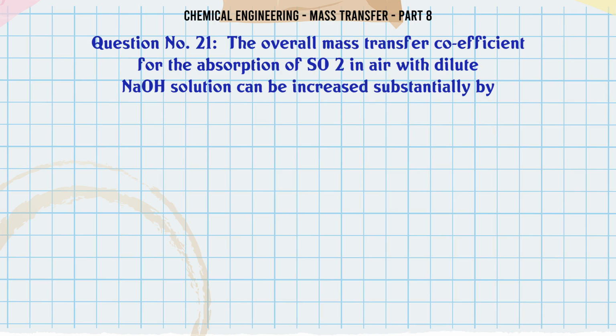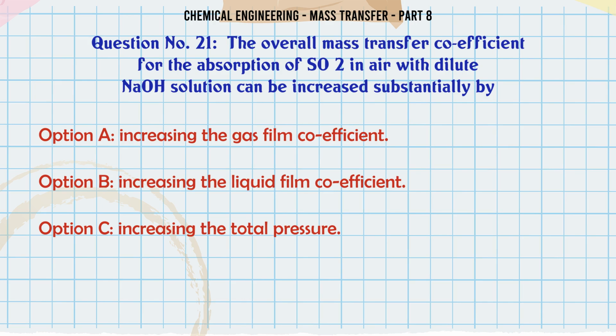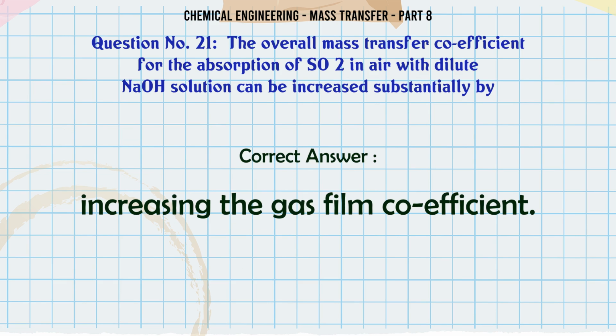The overall mass transfer coefficient for the absorption of SO2 in air with dilute NaOH solution can be increased substantially by A, increasing the gas film coefficient; B, increasing the liquid film coefficient; C, increasing the total pressure; D, decreasing the total pressure. The correct answer is increasing the gas film coefficient.